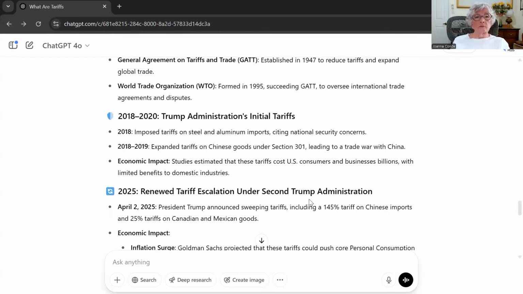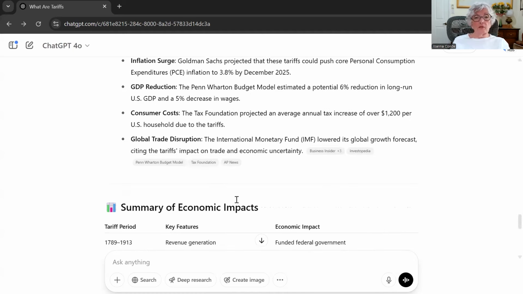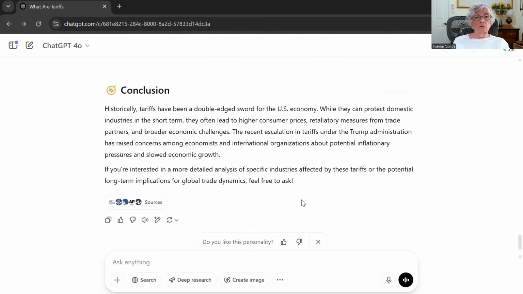Okay. Now you have all of that impact. I'm going to say it a little bit differently because this is what chat's all about. And let's do it this way. Please tell me the pros and cons of tariffs.